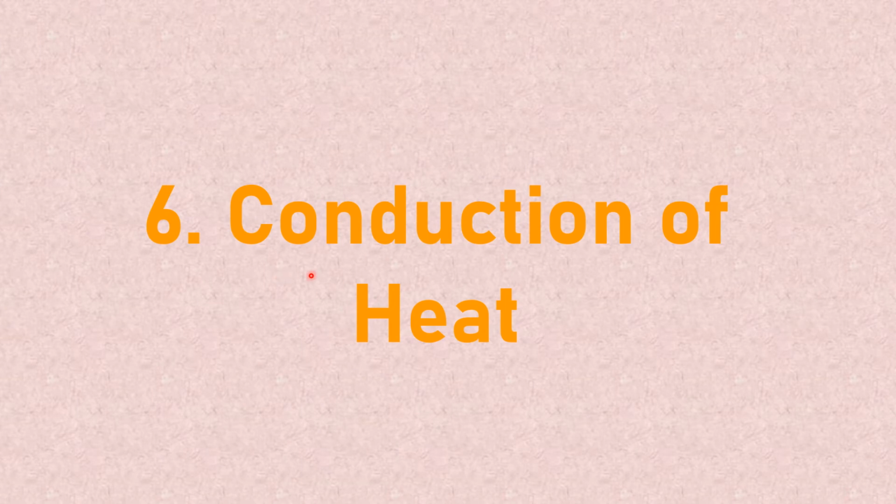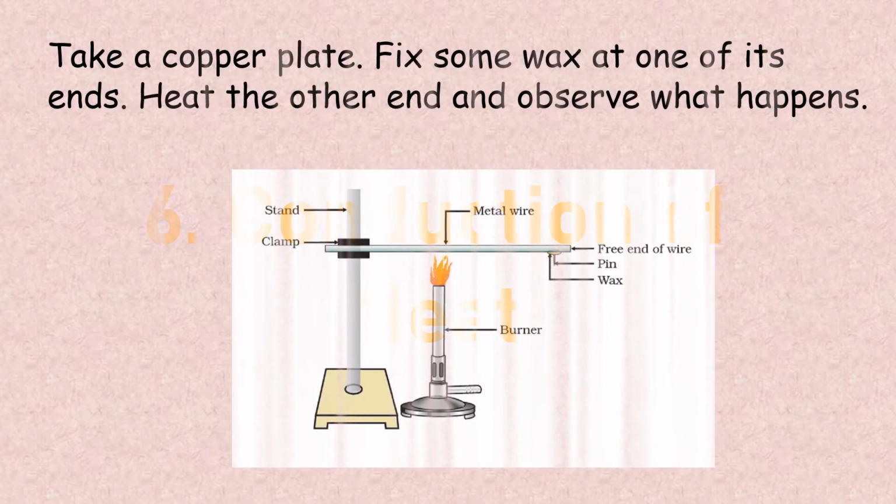Next property is conduction of heat. So we'll see one simple activity. Take a copper plate, fix some wax at one of its ends and heat the other end and observe what happens. What will happen when we give heat to this copper rod? Then this wax which is at the other end, it will melt. Why will it melt?